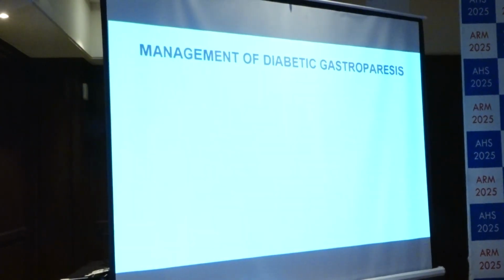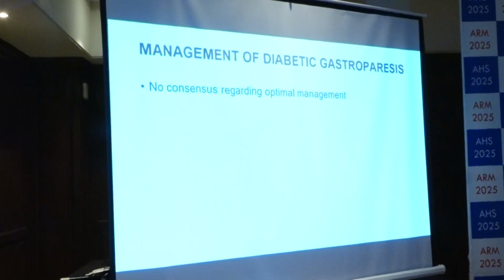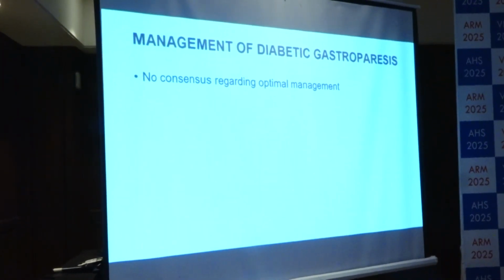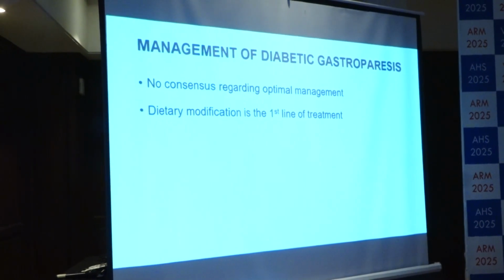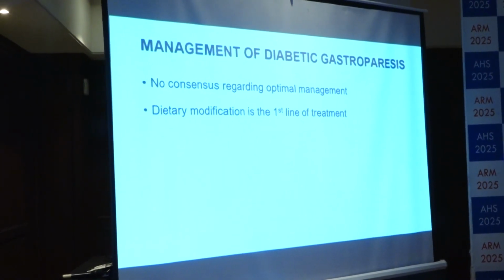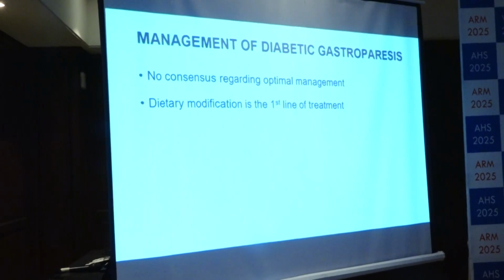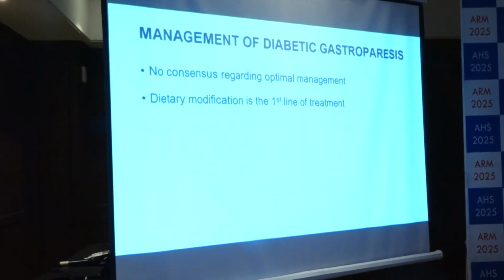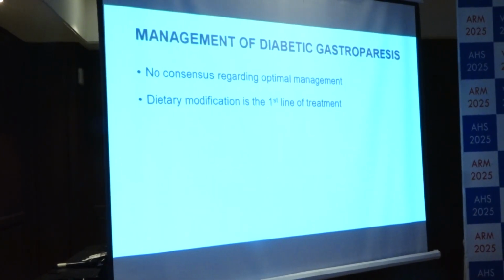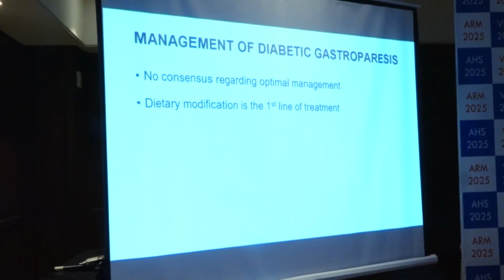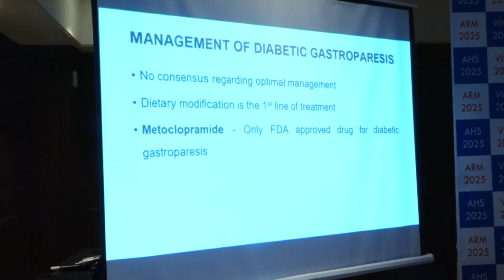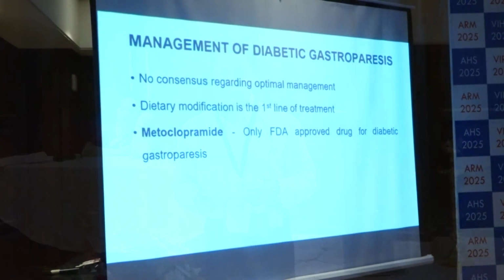Now, management of diabetic gastroparesis has few caveats. There is no consensus regarding optimal management as of yet, and there is dietary modification. The first line of treatment, we ask the patient to have small frequent meals and not indulge in overeating of salads. Salads are contraindicated in these patients. If they take salad, then they may go into obstruction as well. So the only drug which is FDA approved is important.